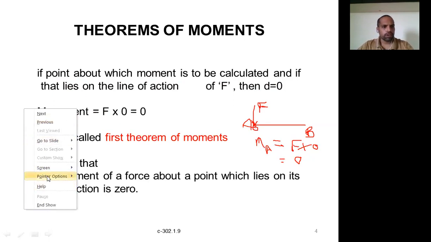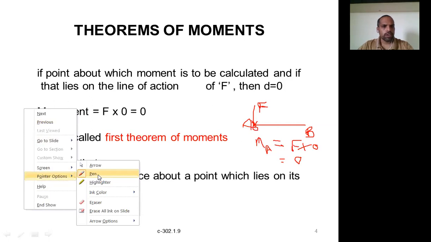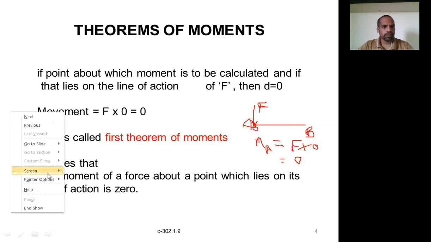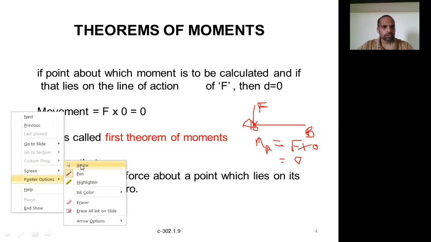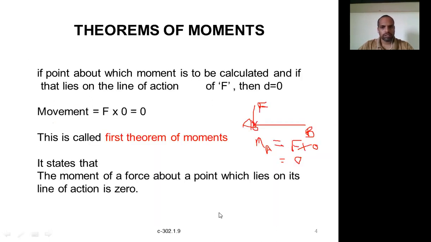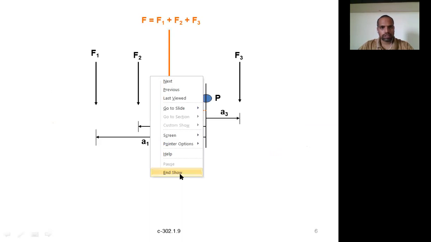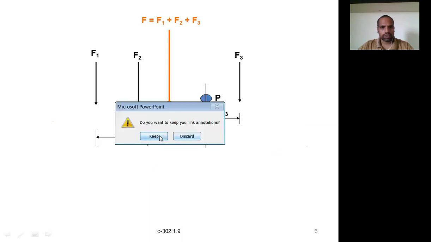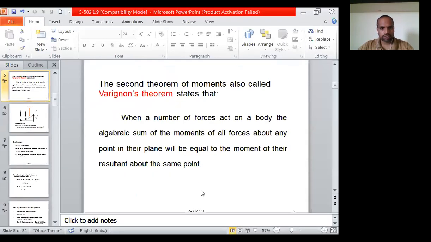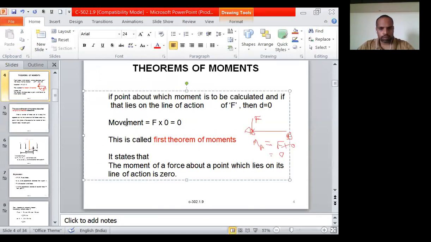One more correction: this is moment, not movement. Okay, so this is moment.